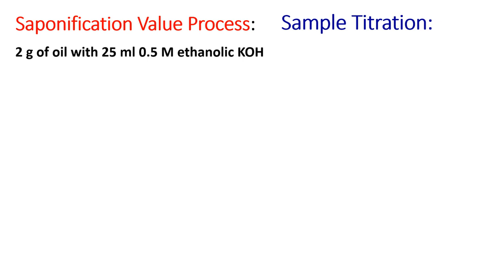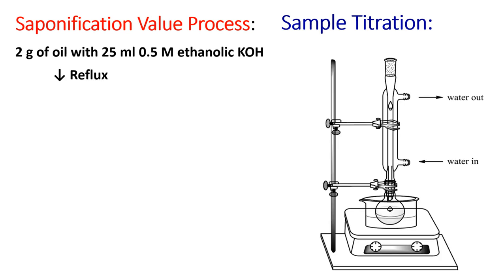There are chances that some oils are not easily soluble in ethanol. For them, we need to set up a reflux assembly. In that case, use an RBF, add 2 grams of oil to it and 25 ml of 0.5 molar ethanolic KOH, and set up this kind of assembly. The condenser prevents the ethanol from escaping, and the ethanol is maintained in a boiling state.